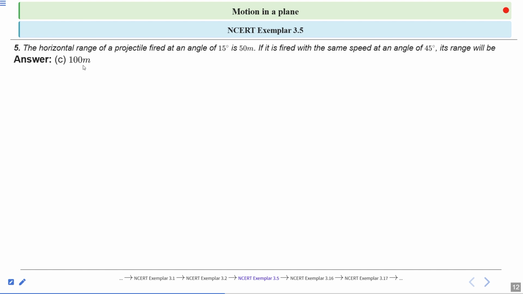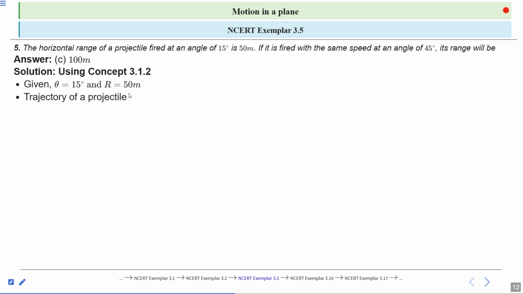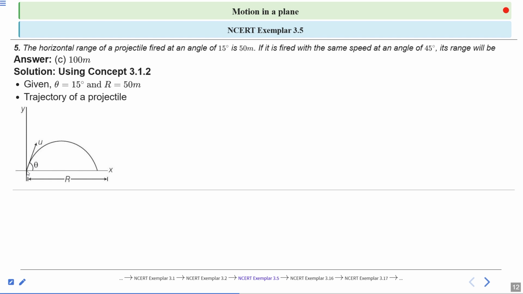Correct option is C, 100 meter. We will solve this question using concept 3.1.2. Given theta is equal to 15 degrees according to the question and range is equal to 50 meter. The trajectory of a projectile is like this. This curved path is the trajectory of the projectile, and the distance between the origin and the end of this curved path is the range.